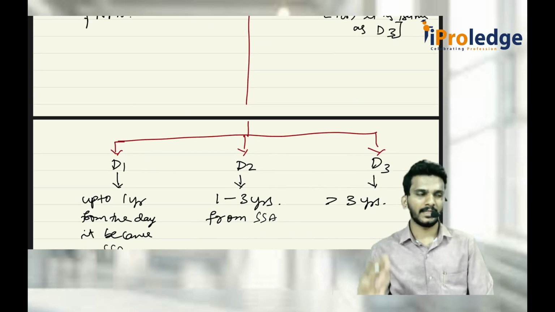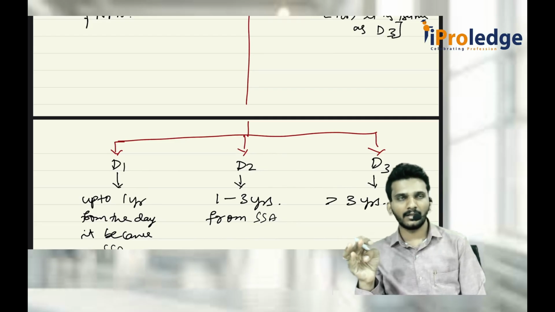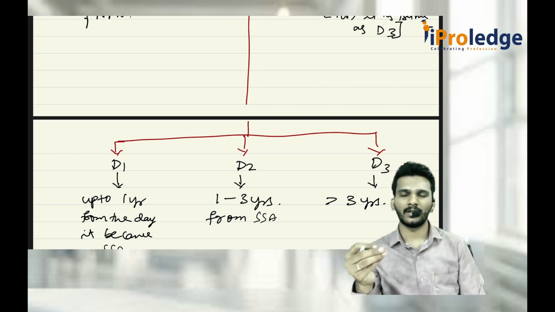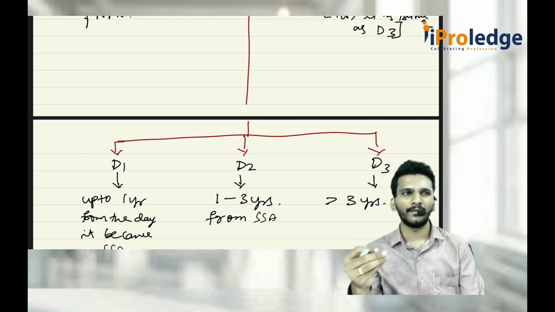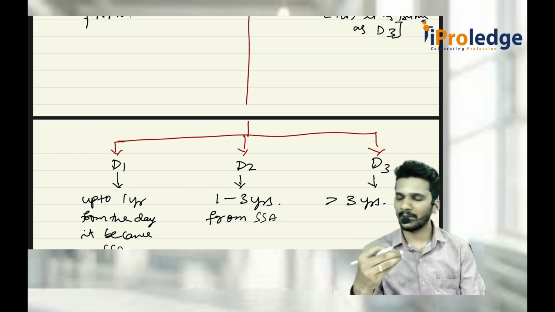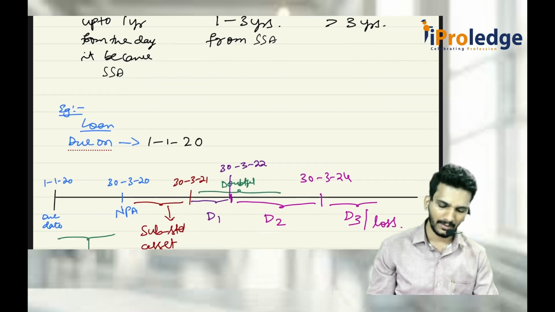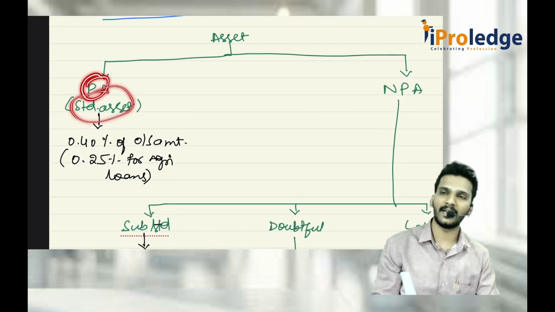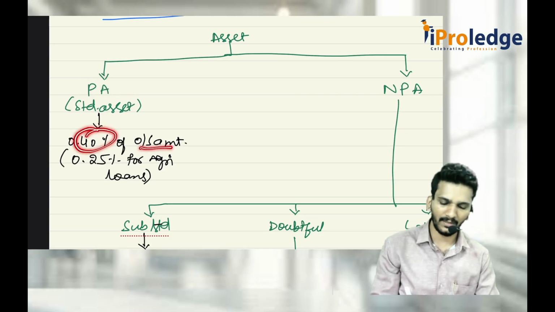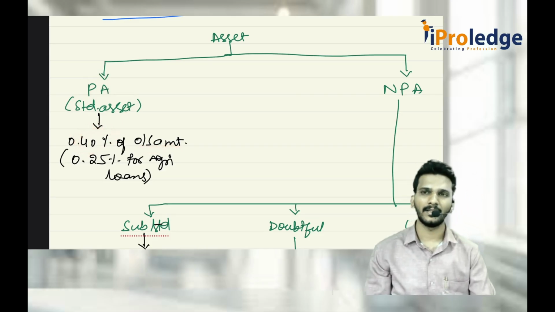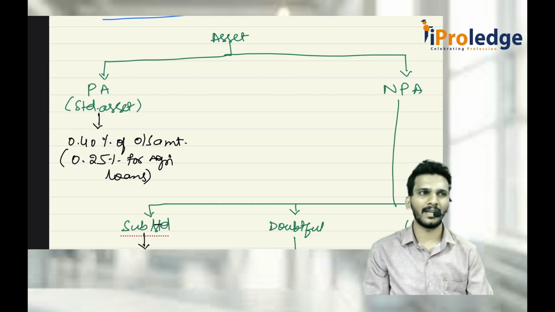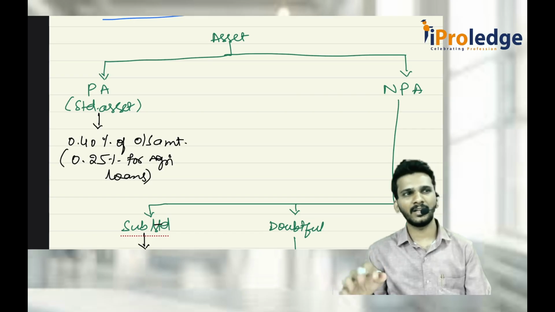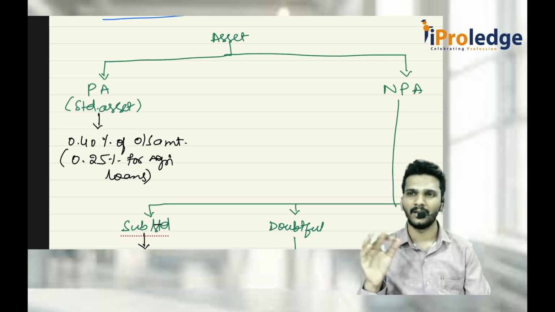And if it is standard asset, substandard asset, doubtful asset, loss asset, how much, why are we making provision, why are we discussing this? Because we should make a provision for non-recoverability or uncertainty which might happen in the future. Sir, how can we make the provision? That depends on what type of asset you are. If you are a performing asset or standard asset, you should make 0.4% of the outstanding amount as provision. That means if you have given 10 lakh rupees as loan, 10 lakh into 0.4%, that is 40,000. You have to keep it aside, thinking that there is a 0.4% probability of default.